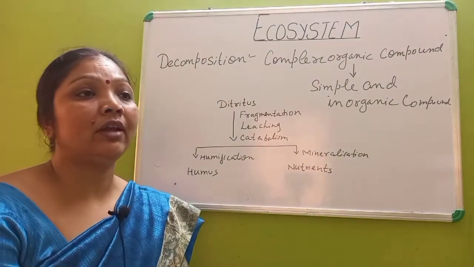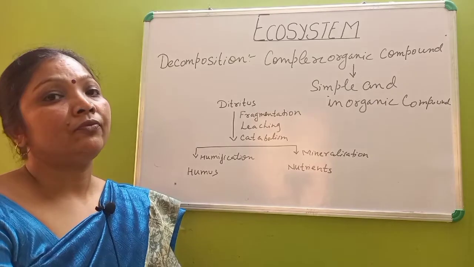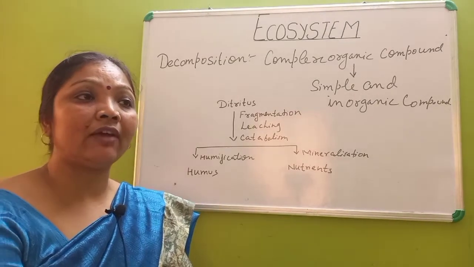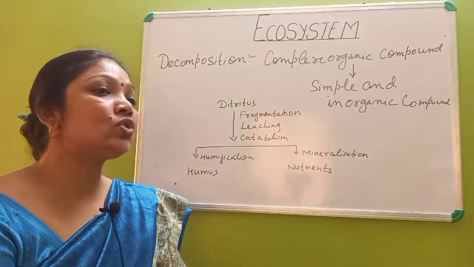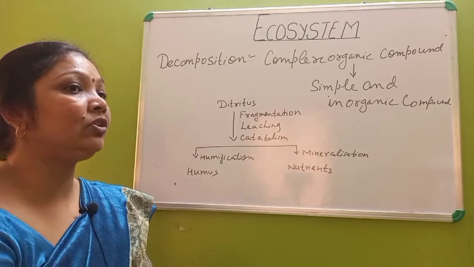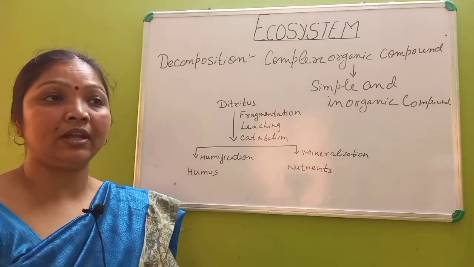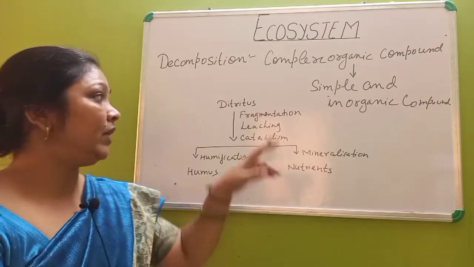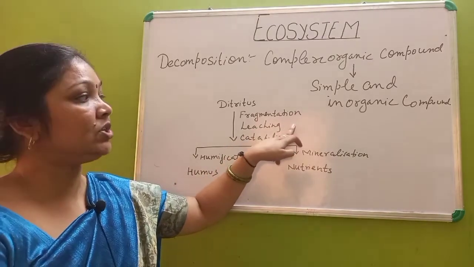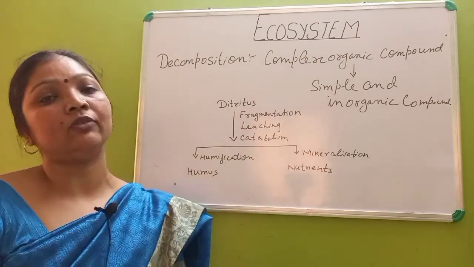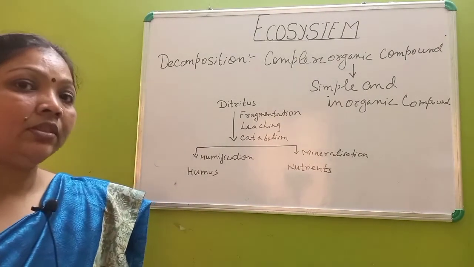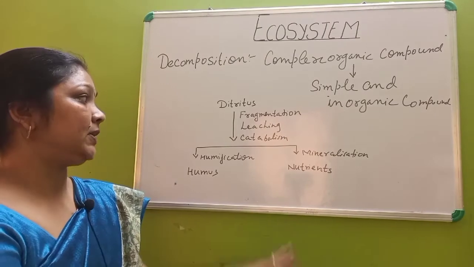Then due to gravity and solubility, they percolate down into the gravitational water, and these inorganic nutrients are precipitated to form non-available salt. After leaching, the material which percolates down into the ground is not available for the plant. It will form a solid precipitate.